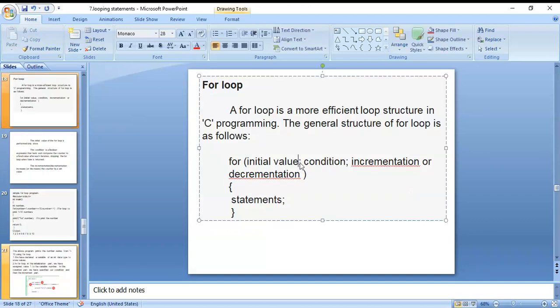Next one, the last one, the for loop. A for loop is a more efficient loop structure in C programming. The general structure of the for loop is as follows: for, initial value, test the condition, increment or decrement operators, then the next statements.